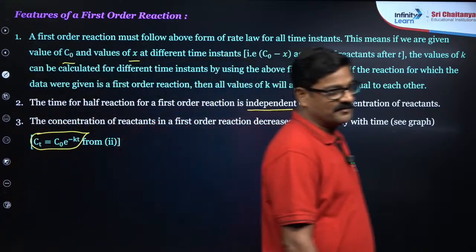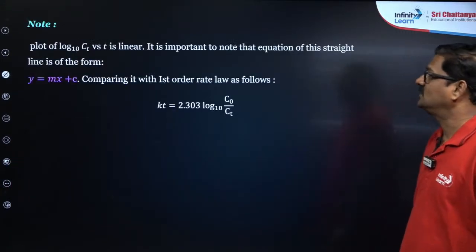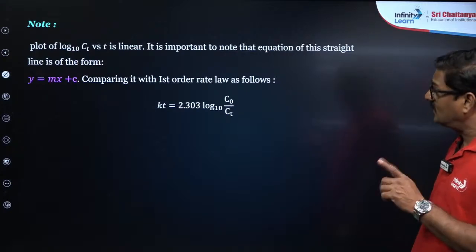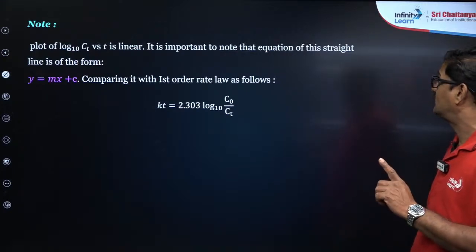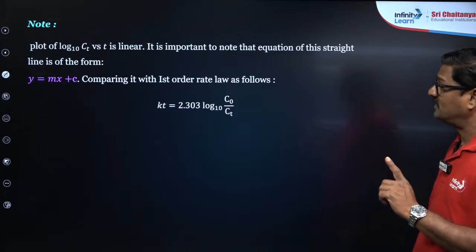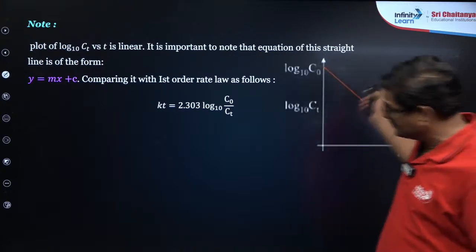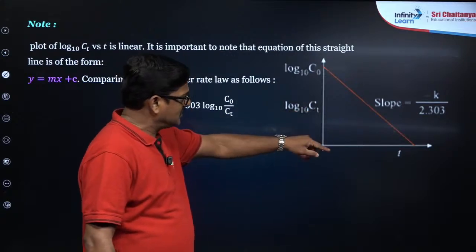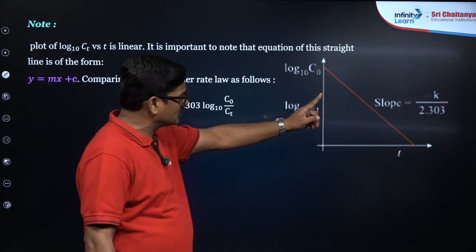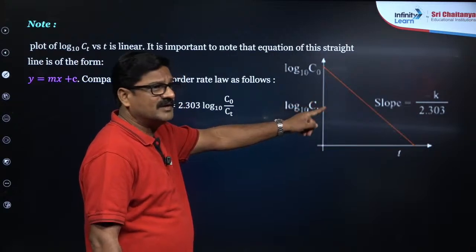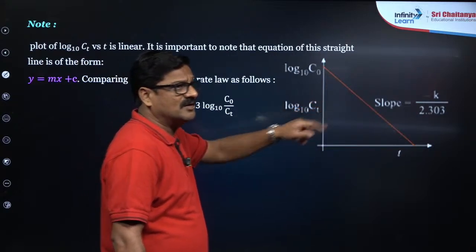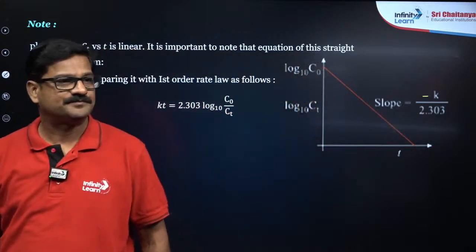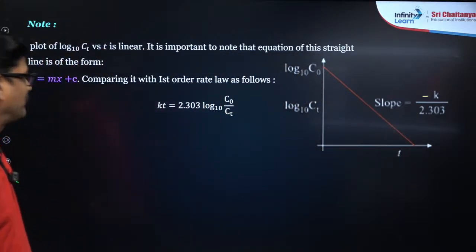Okay, exponential form. You can also note the plot of log Ct versus time is linear. It is important to note that the equation of this straight line is of the form y is equal to mx plus c. You can see in this graph, log C versus t is going to be a straight line with a negative slope. The slope is going to be minus k upon 2.303. Okay? Yes, it is. Correct.